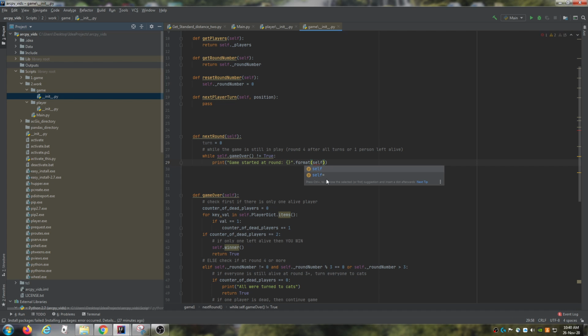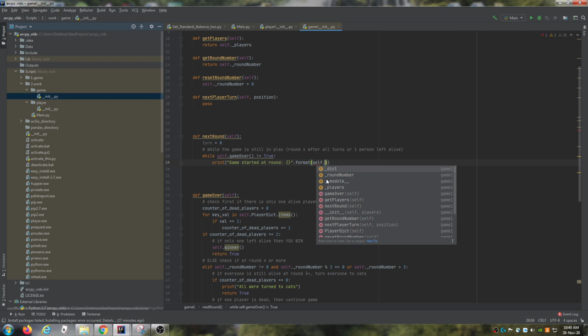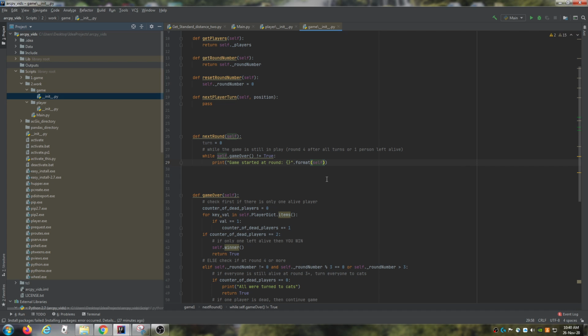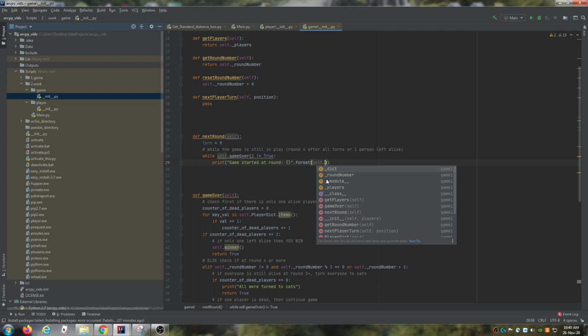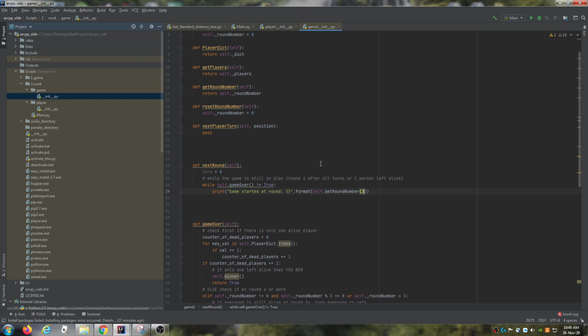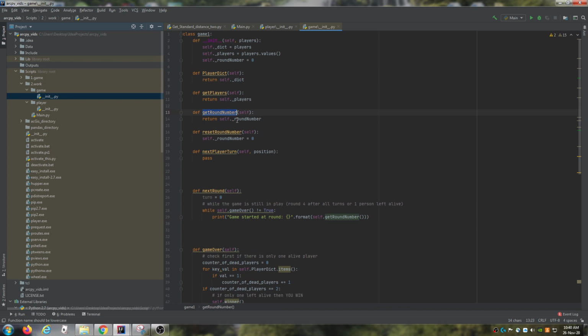So I'm going to say self dot underscore, actually no, rather than doing self dot underscore round number, I'm just going to show you how to use the method. So you just do self dot get round number, and that's exactly the same thing as this. You just do self dot and not self dot underscore, because it's not an inbuilt member variable, it's a method, so it's self dot, not self dot underscore.